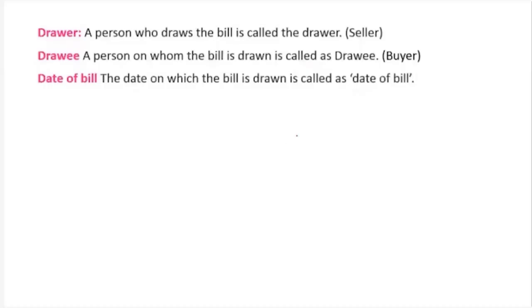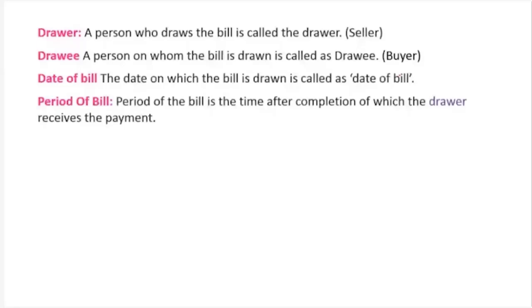Normally on the top right corner there is a date. Okay. Similarly, when you draw a bill, you have to write a date, and that is called as date of bill. The date on which the bill is drawn is called as date of bill. जिस दिन आप बिल बनाएंगे वो है date of bill. Then period of the bill. You'll have some period, 3 months, 4 months, 5 months, ऐसा रहेगा.